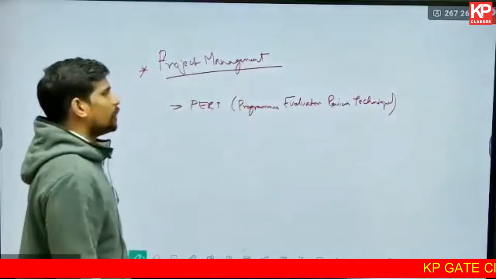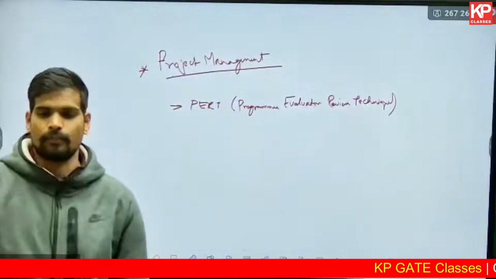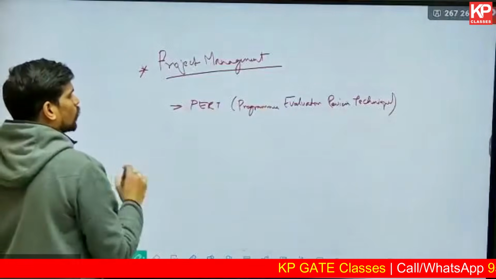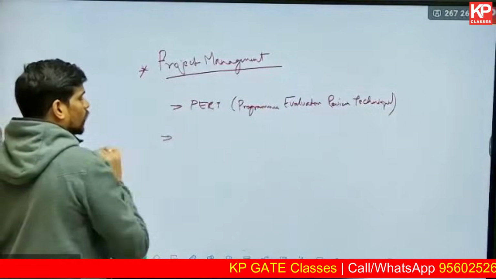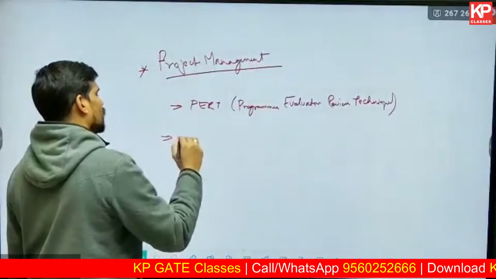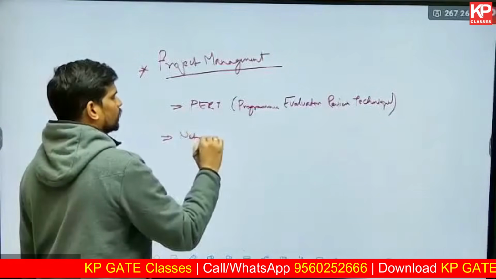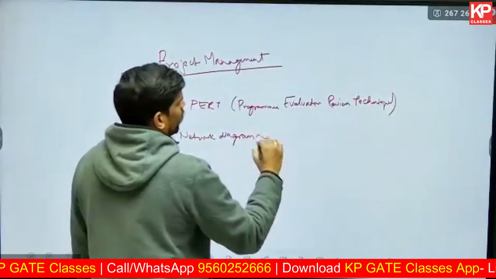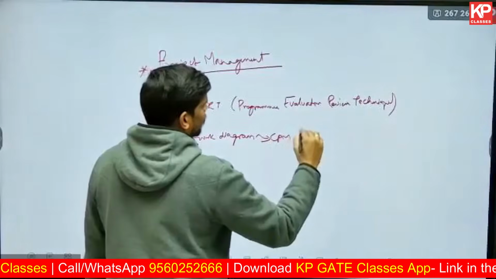Other than critical path method, program evaluation review technique is another widely used approach in project management. So we'll learn one basic approach of PERT. We'll then look into a couple of basic questions related to the network diagram. In terms of network diagram, basically critical path method, CPM.